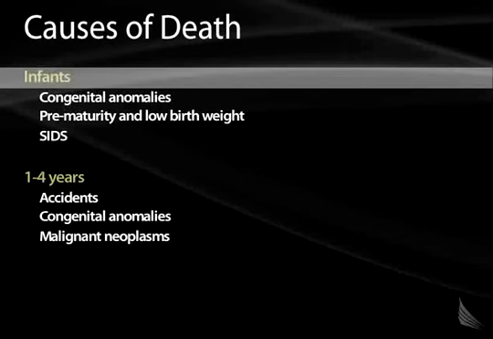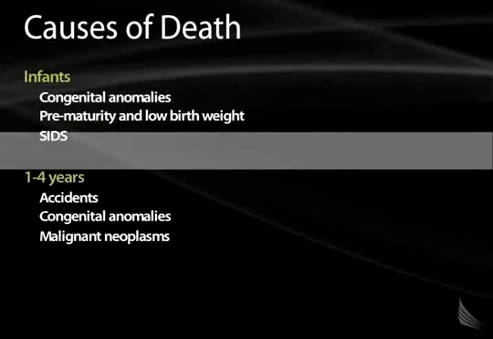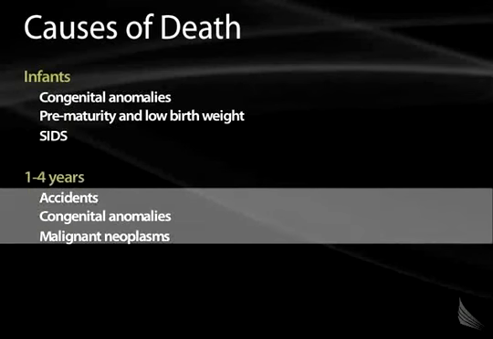And in infants, the most common cause of death is congenital anomalies, followed by low birth weight or prematurity and SIDS. In children ages 1 to 4, accidents. They're young, they will run into things, they're just learning to move around, they don't know what's really right or wrong, so accidents will be the common cause, followed by congenital anomalies and then cancer.